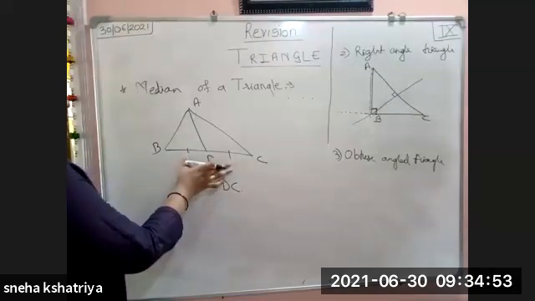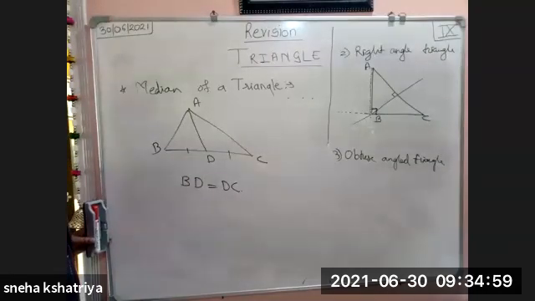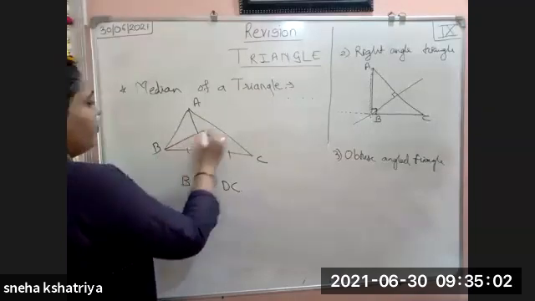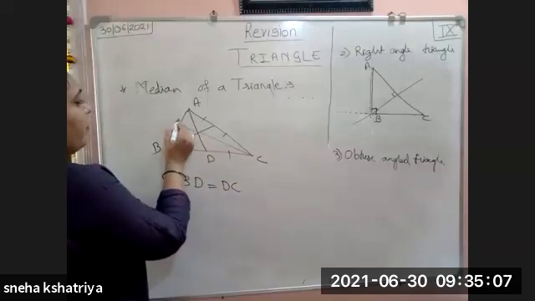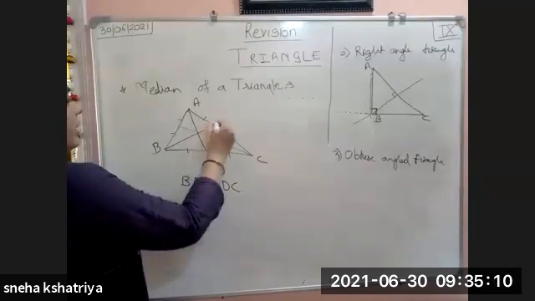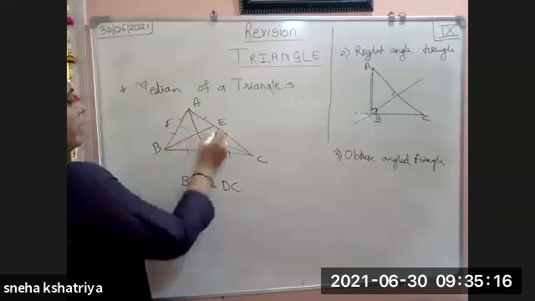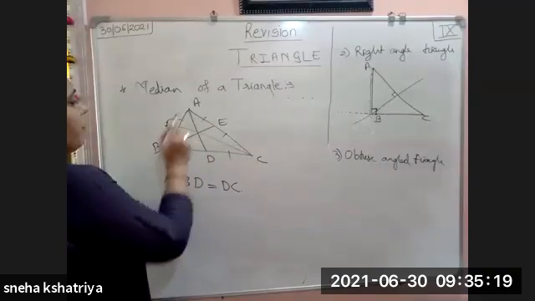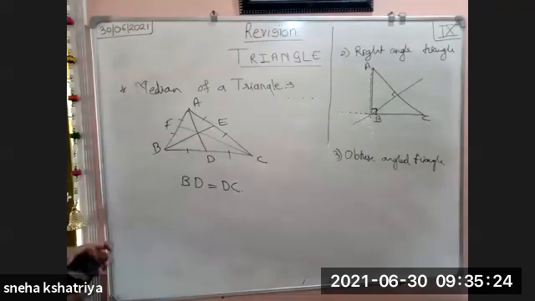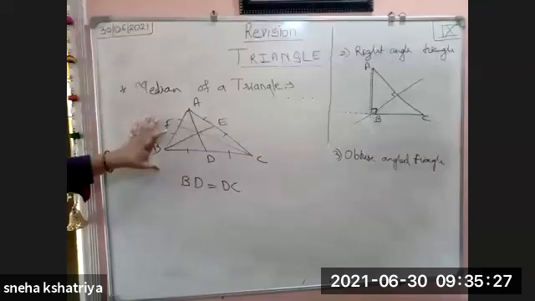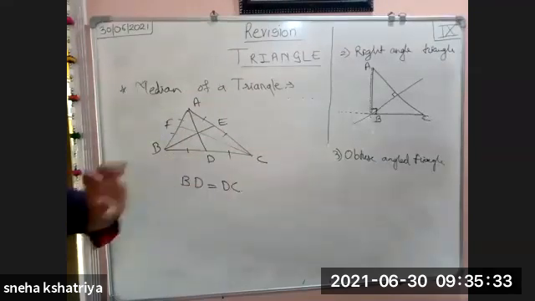Similarly, if I draw from here also, it cuts the opposite side in two equal parts. BE cuts the AC in two equal parts, and CF cuts AB in two equal parts. Like this, we can draw all the medians, in any kind of triangle: it might be an acute angle triangle, a right angle triangle, or an obtuse angle triangle.